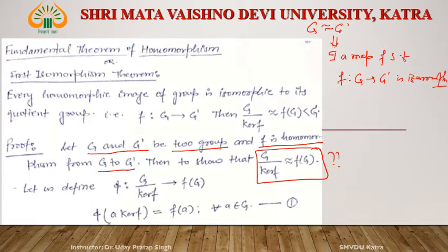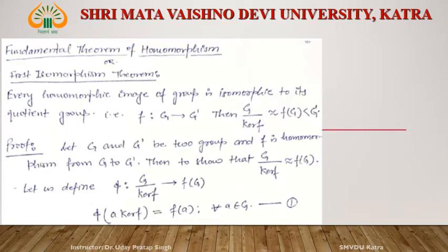Now see, let us define a map phi from G by kernel of F to F of G. Also remember that kernel of F is a normal subgroup of G. Let us define phi from the quotient group G by H, where H is the kernel of F, to F of G. What is an element of G by H?